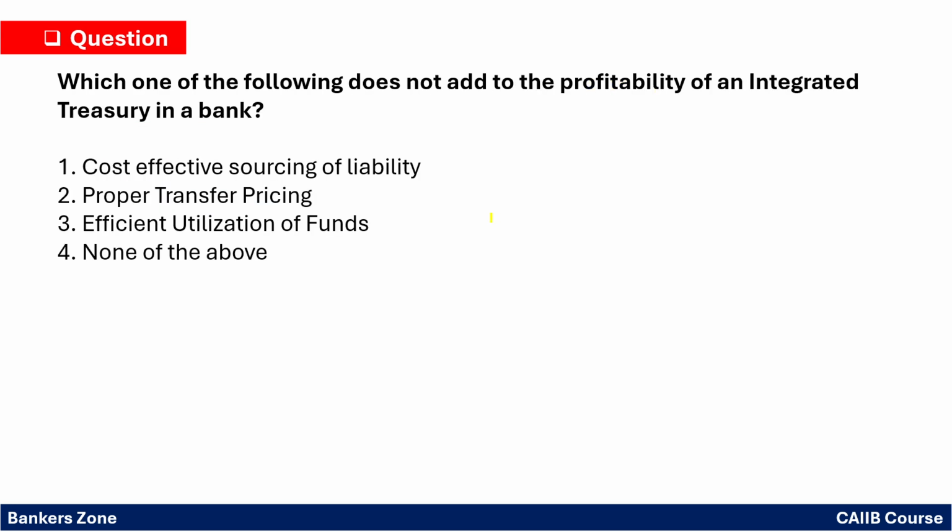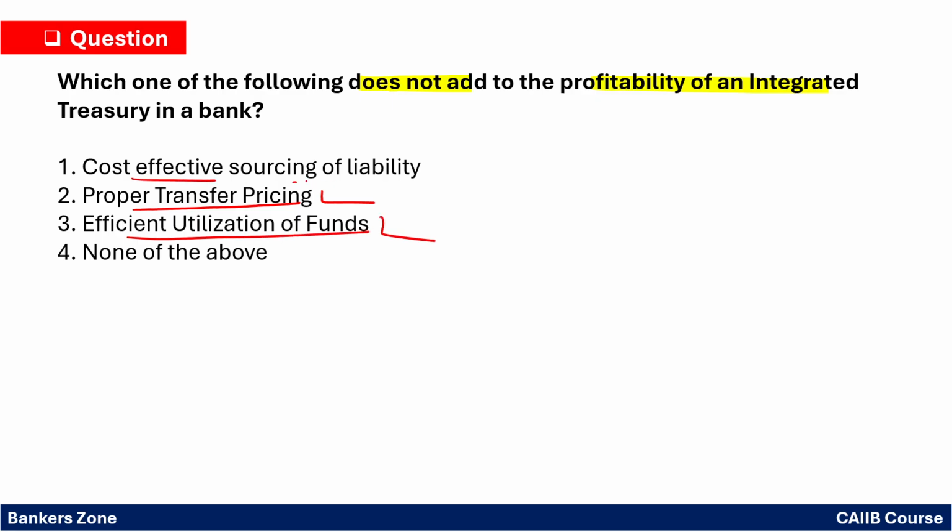Next question. Which one of the following does not add to the profitability of an integrated treasury in a bank? So which does not contribute to the profit? Cost effective sourcing of liability, proper transfer pricing, yes. Effective utilization of funds, yes.